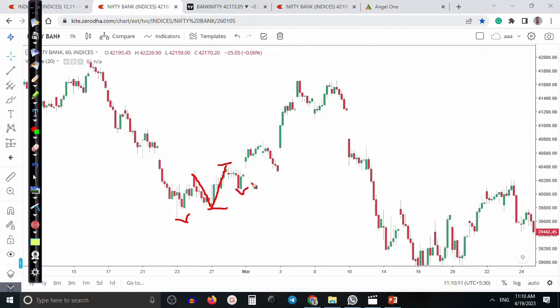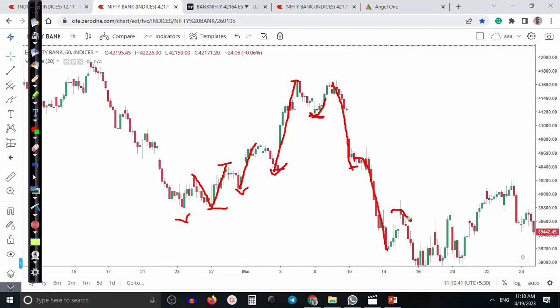This is the buy opportunity. Again, this is the buyer territory. We are looking for buy only. This is the buyer territory. From here to here, we are looking for buy only. So later here you can see that territory controlled by seller, and this is the seller territory. We are looking for short. And another, this is the seller territory. We are looking for short only. This is the purely seller territory.